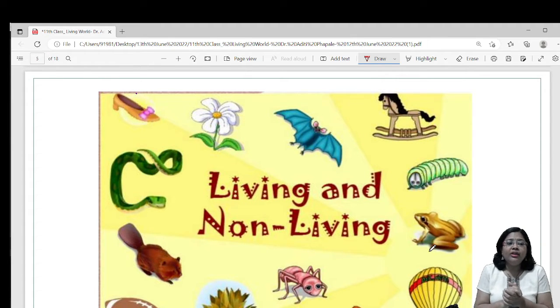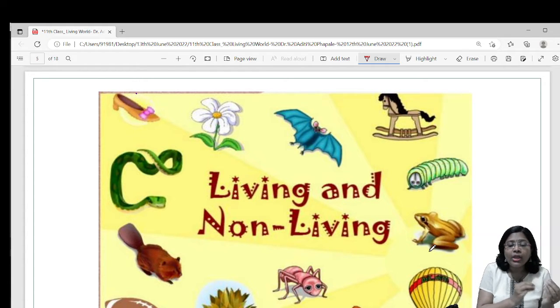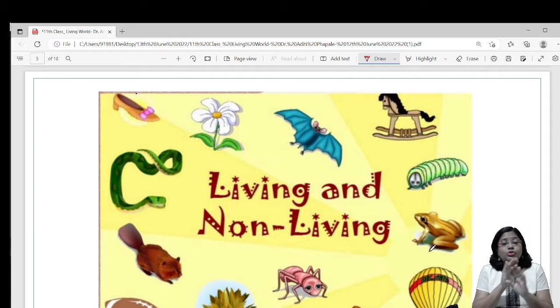Of course, we have some criteria based on which we say that yes, this is living and this is non-living. So what is the first criterion? If it has life, then we say it is living. If it does not have life, then we say it is non-living.